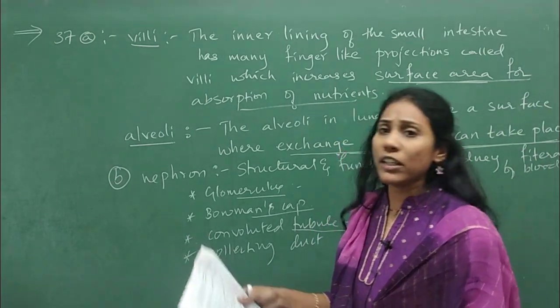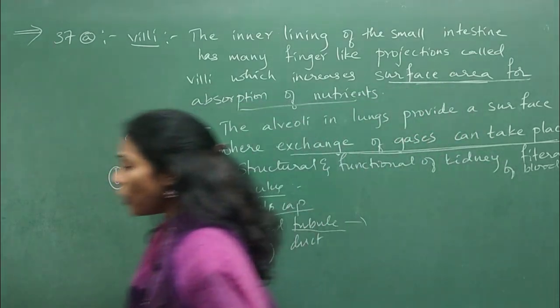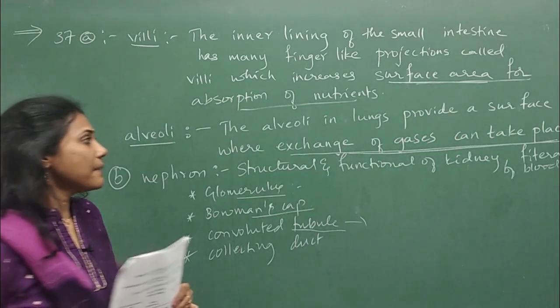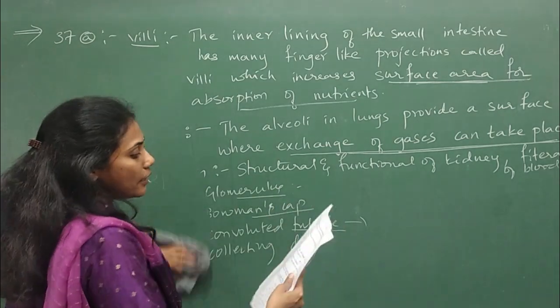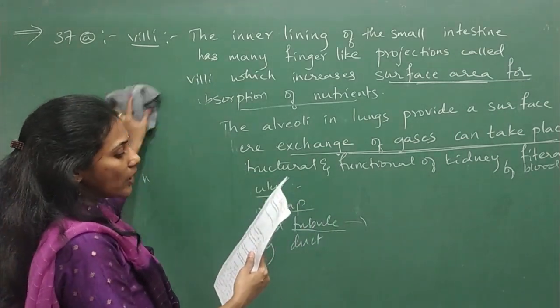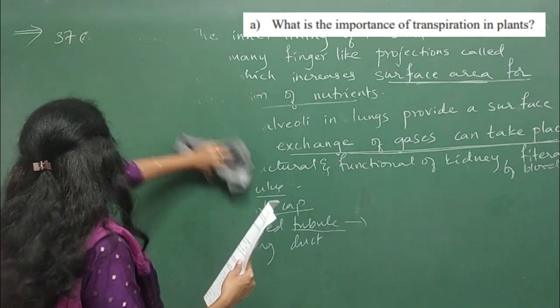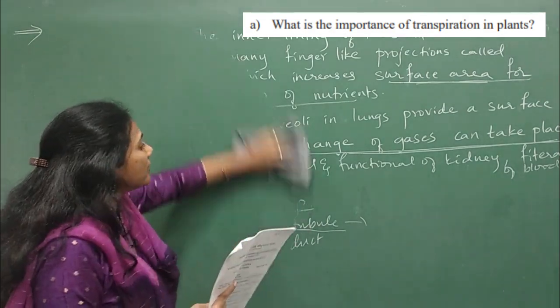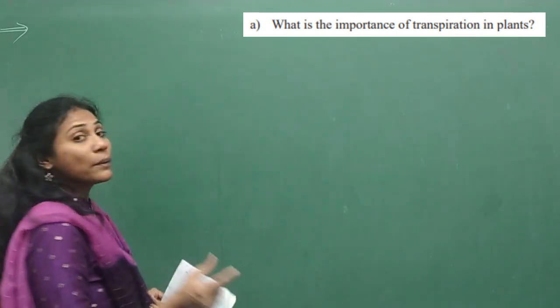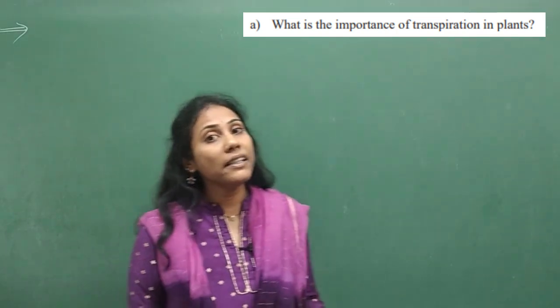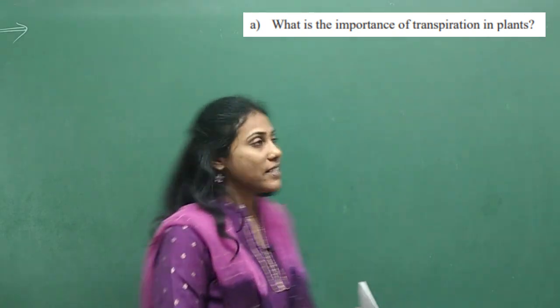And you have an OR question here. The OR question is also very simple. Let me erase this first. Look at the first question. What is the importance of transpiration? You can mention any 2 points here. Transpiration is nothing but the movement of water and minerals from roots to leaves, isn't it?